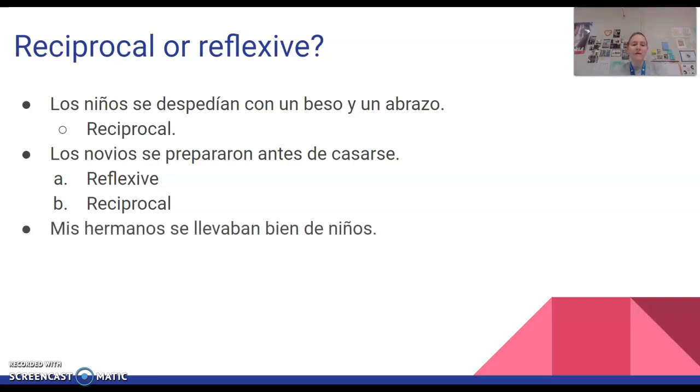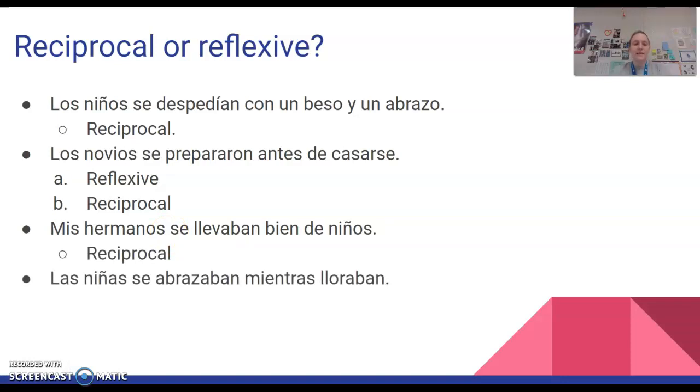Mis hermanos se llevaban bien de niños. My siblings got along well as children. So would it be got along well with themselves or got along well with each other? Probably each other, reciprocal. Las niñas se abrazaban mientras lloraban. The girls would hug while they cried. Were they hugging themselves? Were they rocking and hugging themselves while the other one was sitting and rocking and hugging herself? Probably not. That's going to be reciprocal.